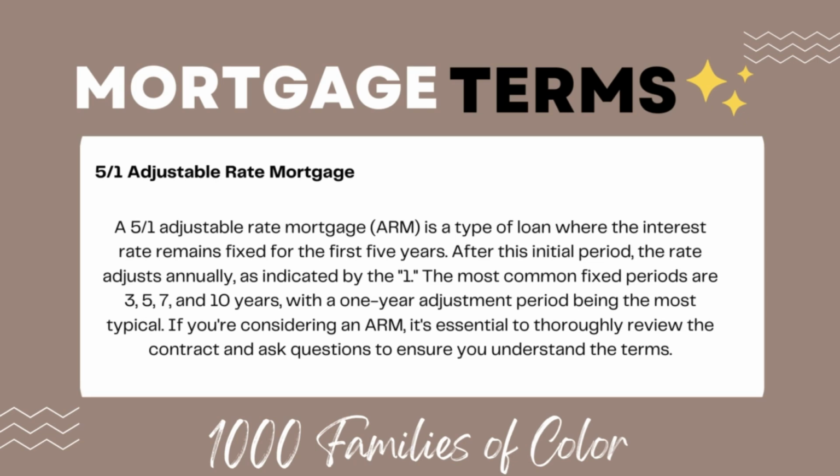5-1 adjustable rate mortgage. A 5-1 adjustable rate mortgage, or ARM, is a type of loan where the interest rate remains fixed for the first 5 years. After the initial period, the rate adjusts annually, as indicated by the 1. The most common fixed periods are 3, 5, 7, and 10 years, with a 1 year adjustment period being most typical. If you're considering an ARM, it is essential to thoroughly review the contract and ask questions to ensure you understand the terms.